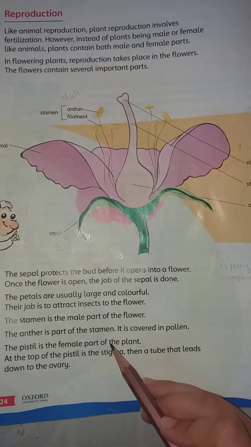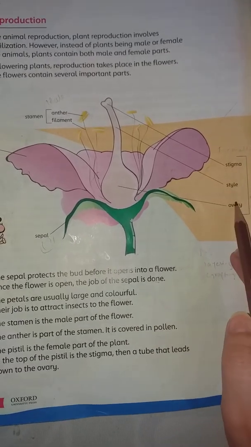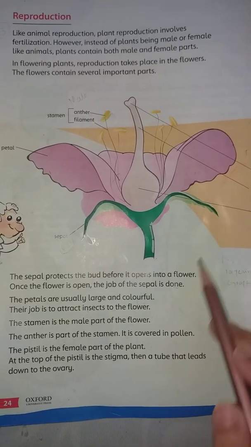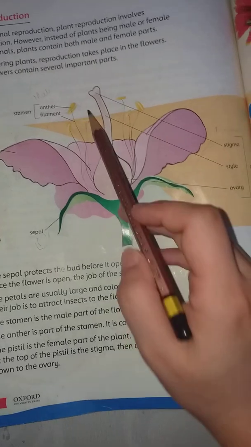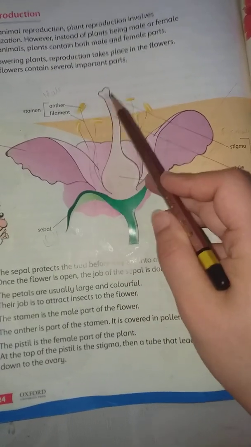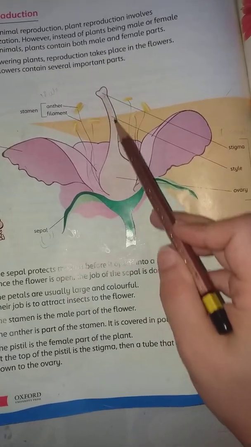The pistil is the female part of the plant, and it is divided into three parts. At the top of the pistil is the stigma, then a tube that leads down to the ovary. This is the ovary, this is the stigma and this is the style.